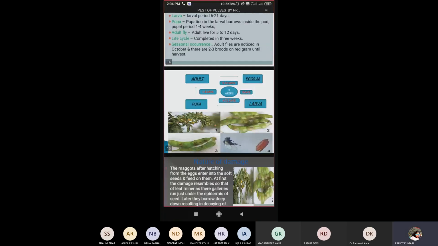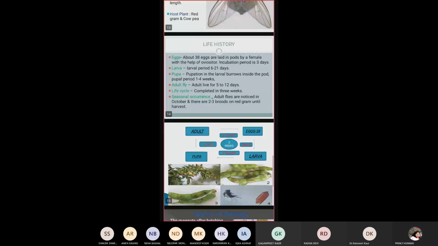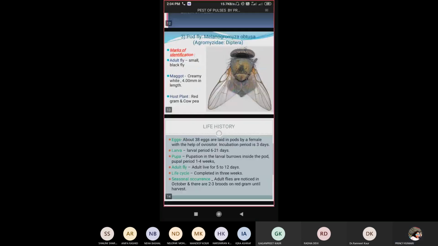This is the life cycle of the pod fly. It is completed in 3 weeks. So 38 eggs are laid in one pod. The eggs are converted into larvae within 3 days. Then the larva is converted into pupa within 6 to 12 days. The pupa is converted into adult within 1 to 4 days. And the adult gives rise to eggs within 5 to 12 days. So this life cycle is completed within 3 weeks.